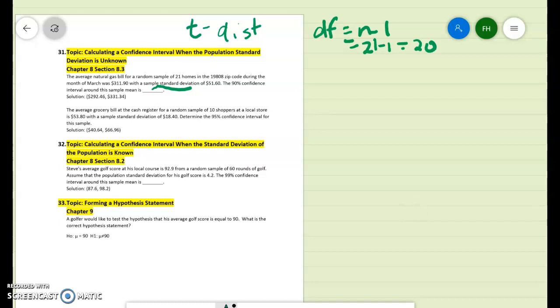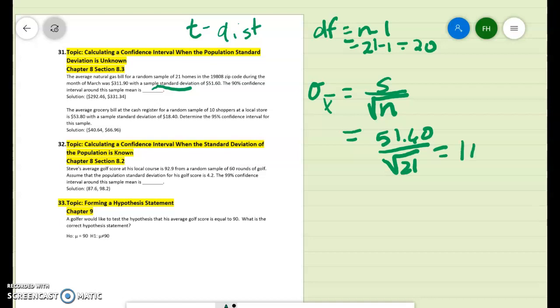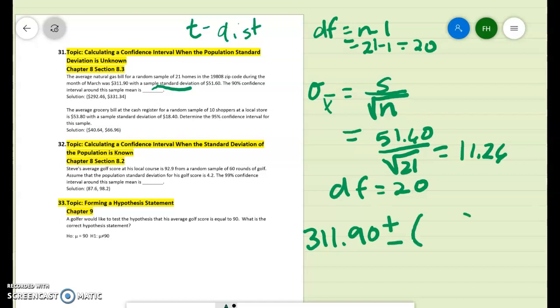So what we're going to do is find the standard error, replacing the standard deviation with the sample standard deviation, and you get 11.26, and we said our degrees of freedom is 20, and we know that the mean is 311.90 plus or minus whatever we get for t times the standard error of the mean, which is 11.26. So you'll have to look the formula up for that.